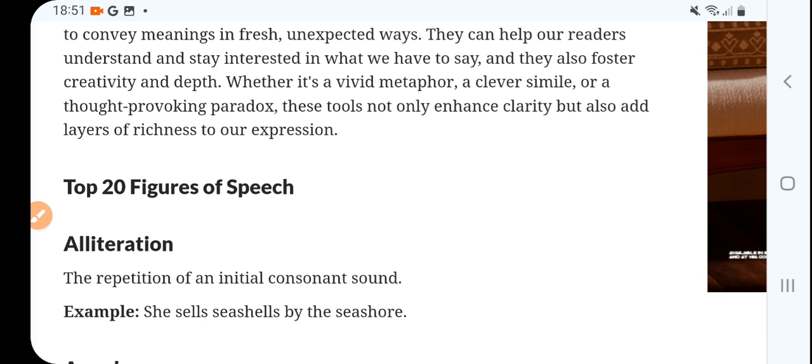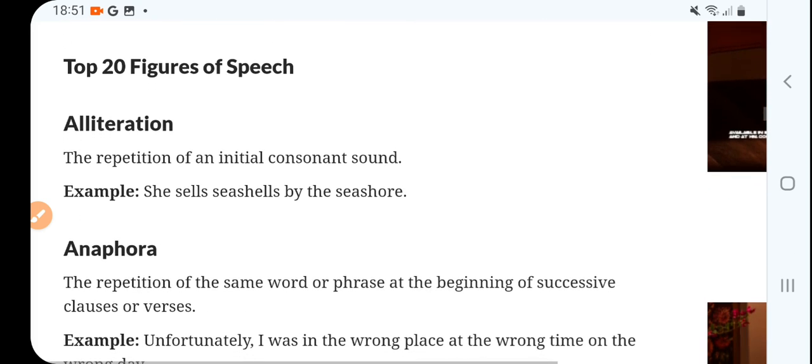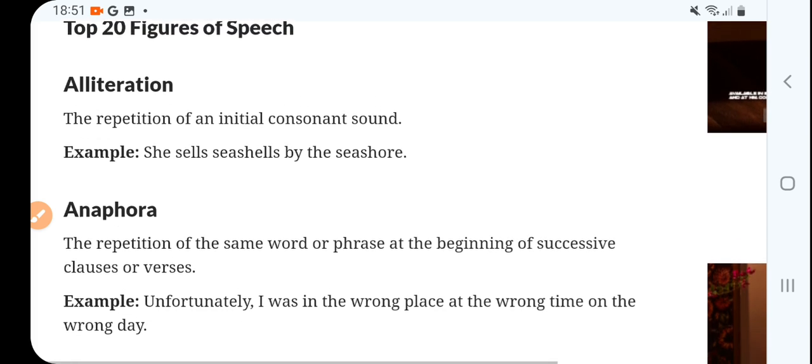When we use creativity in writing, it will be more engaging, right? Whether it is a vivid metaphor, a clever simile, or a thought-provoking paradox, those tools not only enhance clarity but also add layers of richness to our expression. So that will enrich our expression, right? So let us see 20 figures of speech.